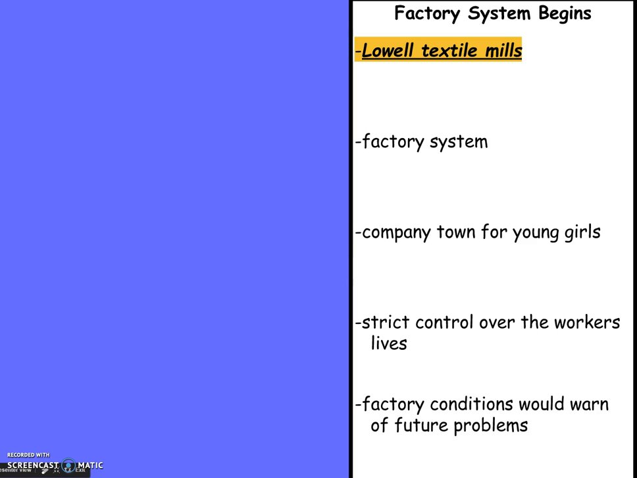But the conditions in these factories were very, very poor, and it showed that there were going to be some big problems later that will lead to labor unions. So we'll talk about that. But these working conditions were terrible. Usually we are talking about at least 10 or 12-hour work days. They worked 6 days a week at least.